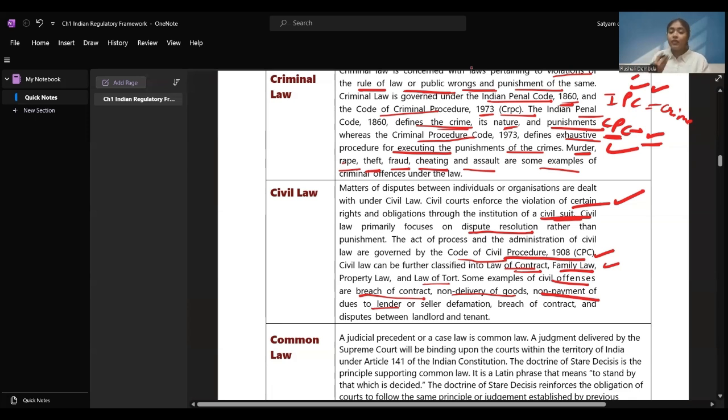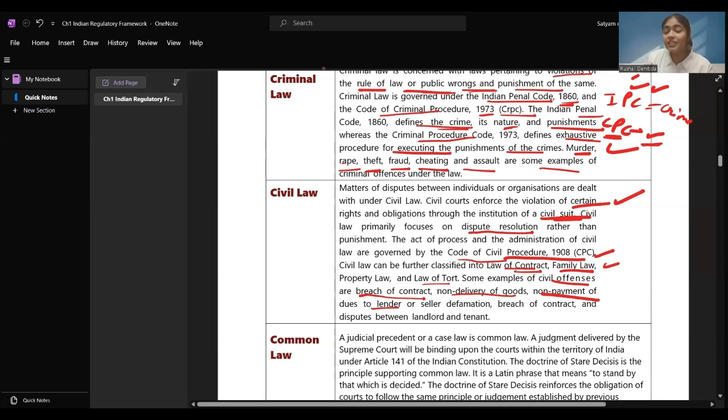As I told you that A and B had an agreement. A was going to sell goods for 5,000. He sold the goods, he sent the goods, but B did not pay the money. That is non-payment of dues to lender, or seller defamation. If someone spoils the name of the seller, that also comes under the civil law.